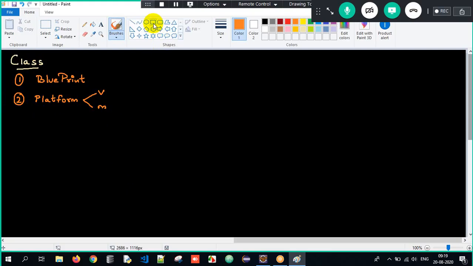For example, let me consider one beautiful example. Imagine this is my class. Now I have states and behaviors, correct? Every object will have properties called states and behaviors.